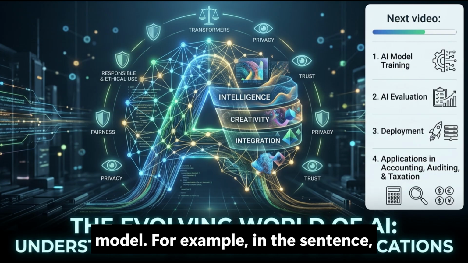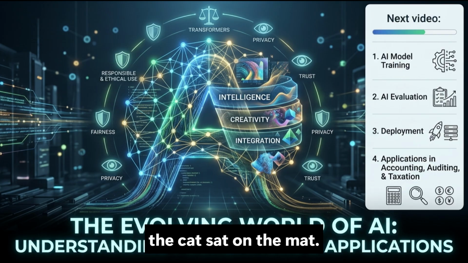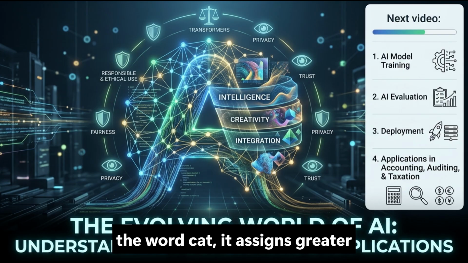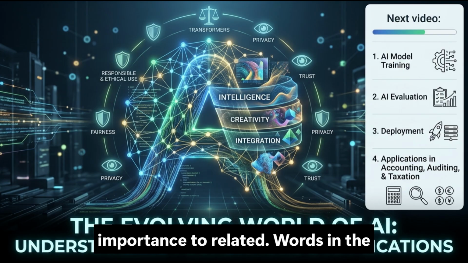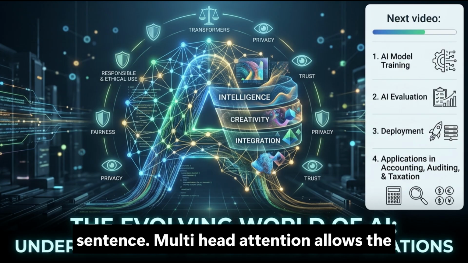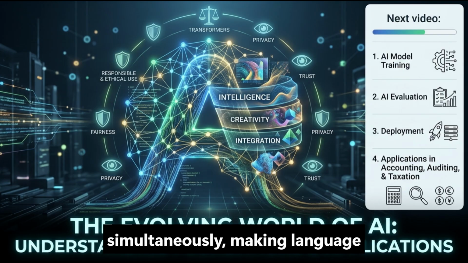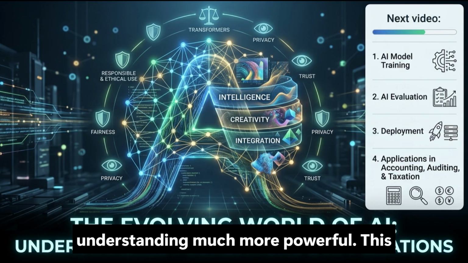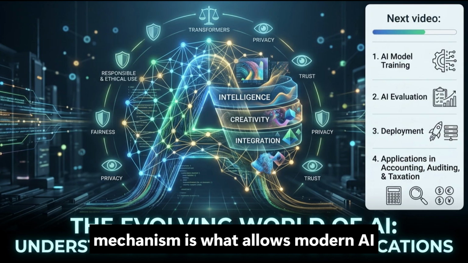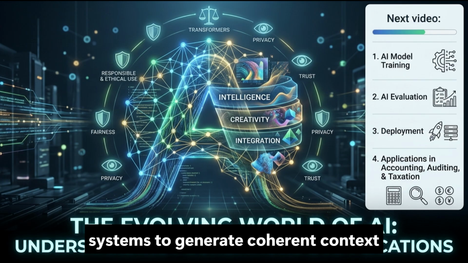For example, in the sentence, "The cat sat on the mat," if the model is focusing on the word cat, it assigns greater importance to related words in the sentence. Multi-head attention allows the model to examine multiple relationships simultaneously, making language understanding much more powerful. This mechanism is what allows modern AI systems to generate coherent, context-aware responses.